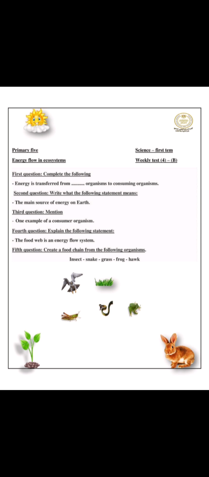Fifth question. Create a food chain from the following organisms: insect, snake, grass, frog, hawk. The food chain must start with the producer, here the grass. Then the grass is eaten by the insect, then the insect is eaten by the frog, then a snake, then hawk.